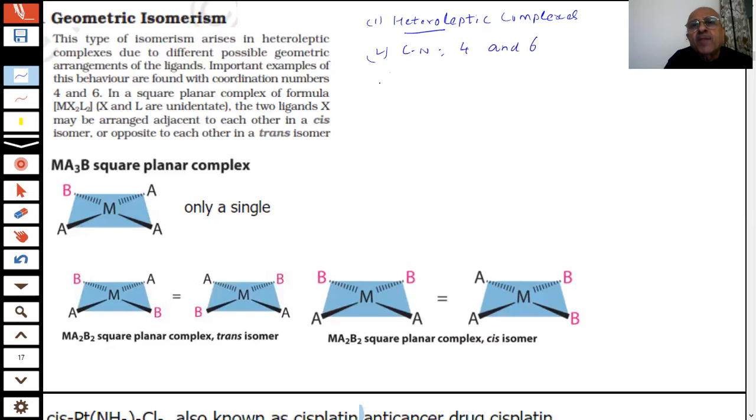In coordination number 4, students, what could be the geometry? What possible geometries are there? Square planar, or tetrahedral.